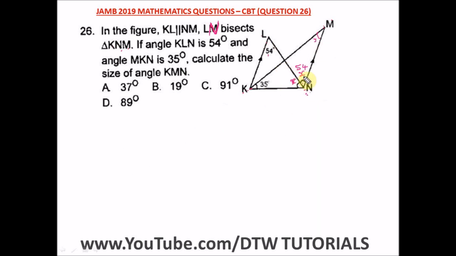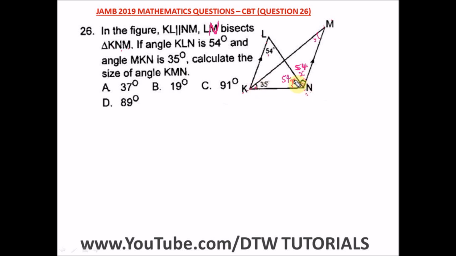Remember what I said from the beginning: when a line bisects an angle, it divides it into two equal parts. So if this is 54, this other part too will be 54.